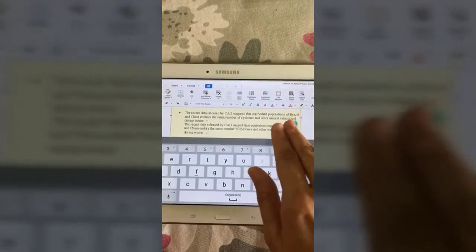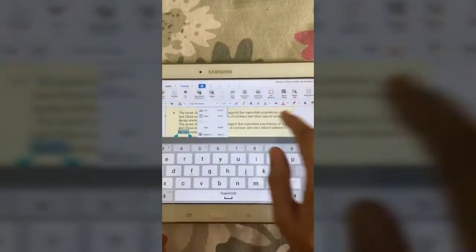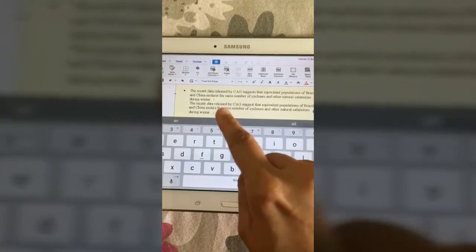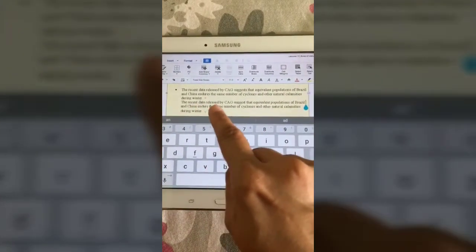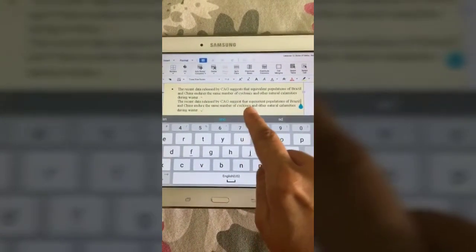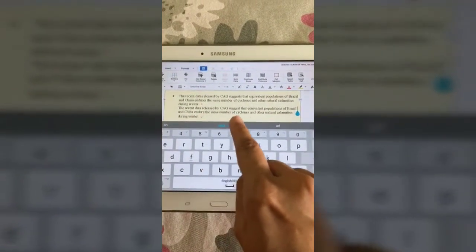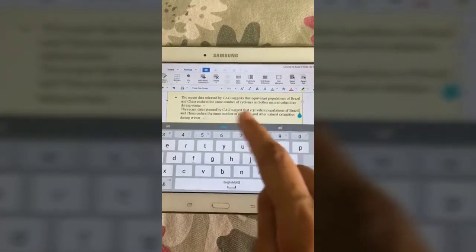Now, second half. Equivalent populations of Brazil and China, are they singular or plural? Plural, right? So the verb should also be plural: endure. So the recent data released by CAG suggest that equivalent populations of Brazil and China endure the same number of cyclones and other calamities during winter.